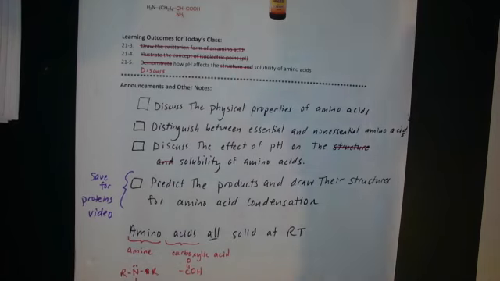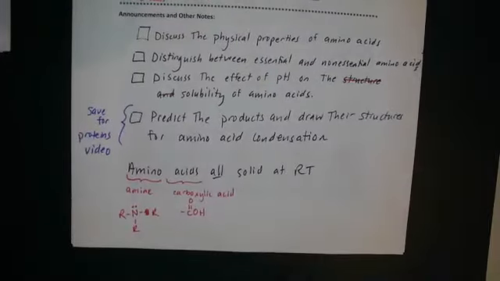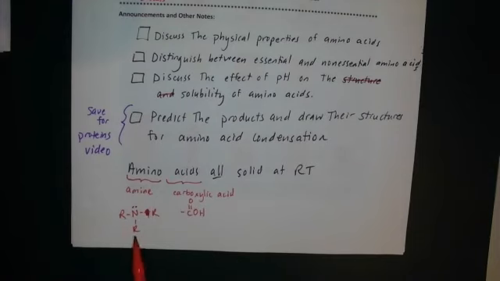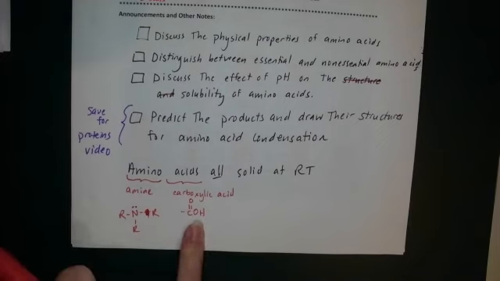You learned how to classify amines as primary, secondary, or tertiary amines. So depending on if these three attached groups are hydrogen or an organic group, then you get primary, secondary, or tertiary amines. Either way, an amine functional group will be part of the amino acid structure, and a carboxylic acid functional group will be part of that amino acid structure.